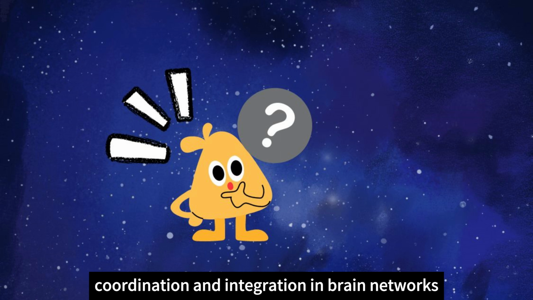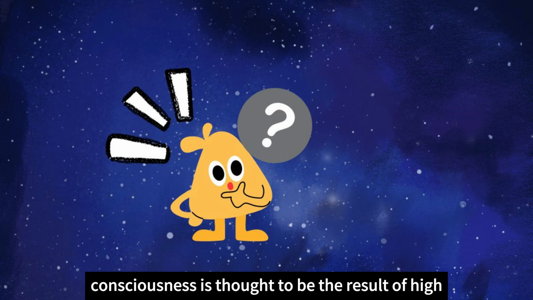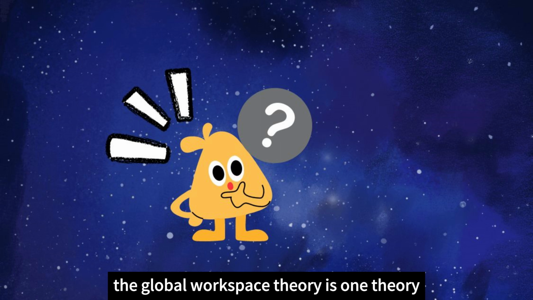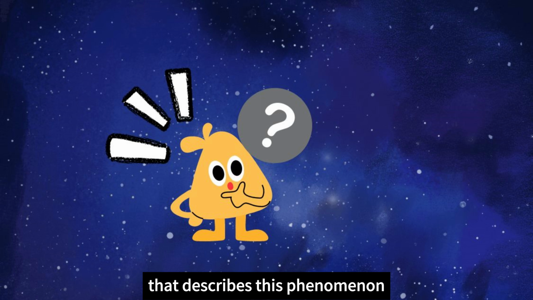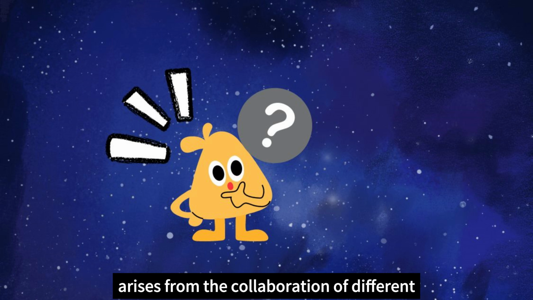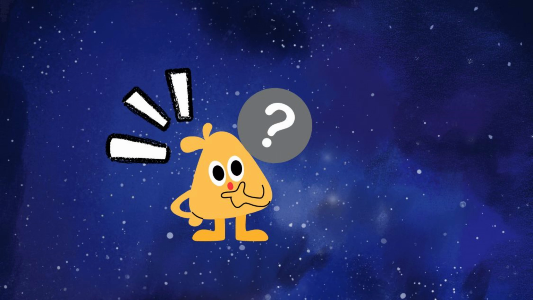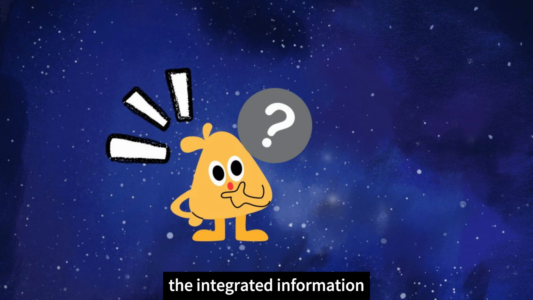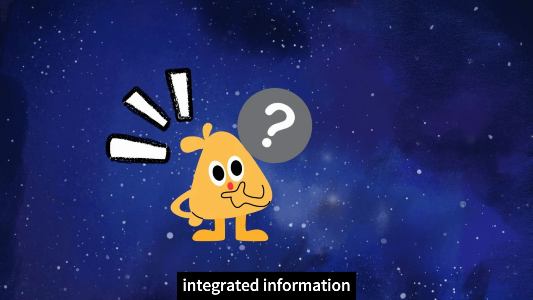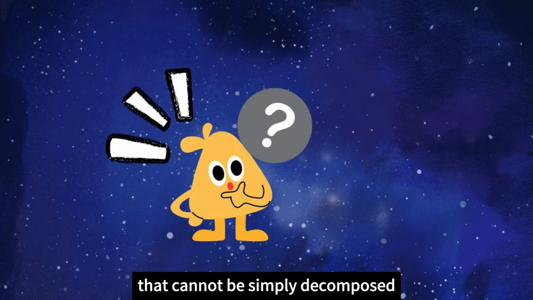Coordination and integration in brain networks. Consciousness is thought to be the result of high coordination and integration across different brain region networks. The global workspace theory is one theory that describes this phenomenon, suggesting consciousness arises from the collaboration of different areas in the brain. The integrated information theory proposes that consciousness results from highly integrated information that cannot be simply decomposed.